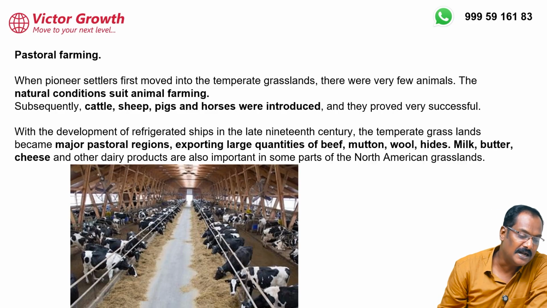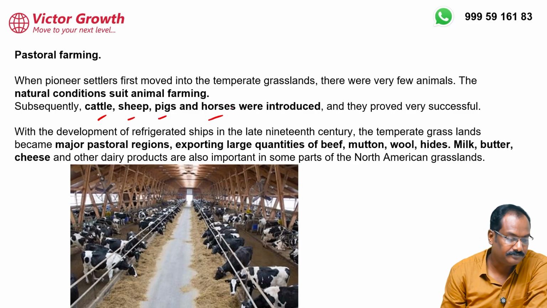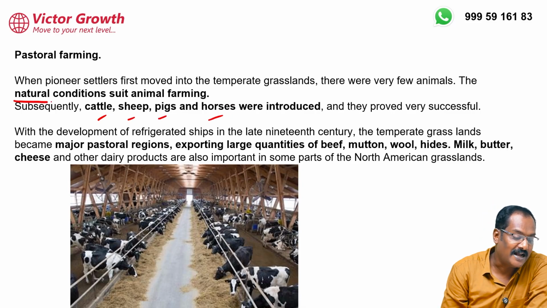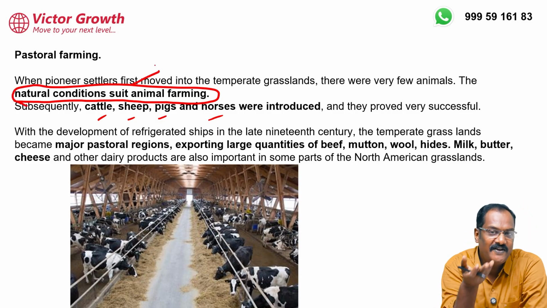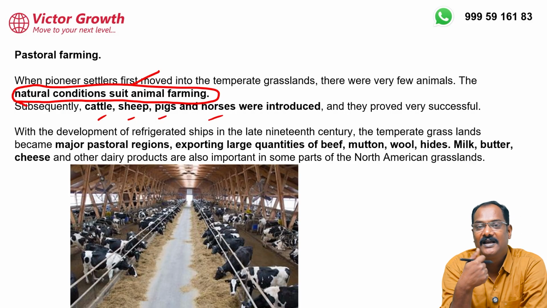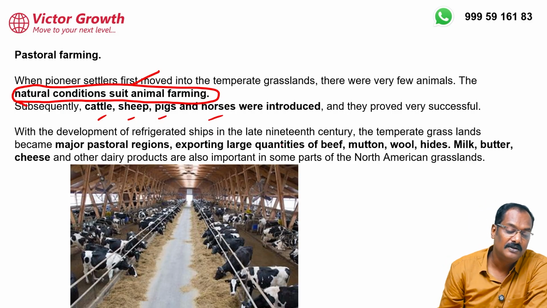After that, pastoral farming, animal husbandry. They have cattle, sheep, pigs, and horses were also introduced. Please write down this word: natural conditions suit animal farming because grass is naturally found. The grass is nutritious, so the productivity of the animals is high. They give a high quantity of milk. There is also production of beef, mutton and wool, all from pasture.